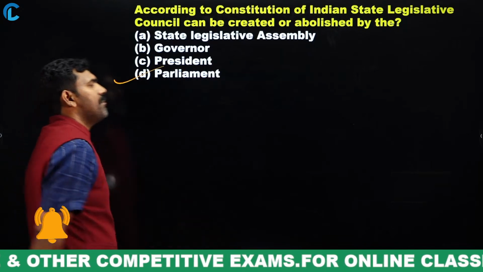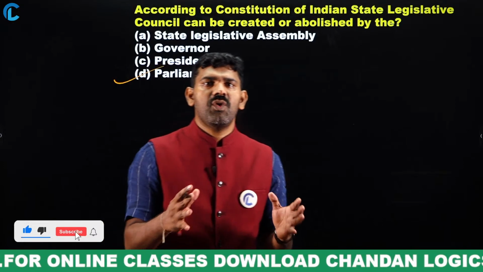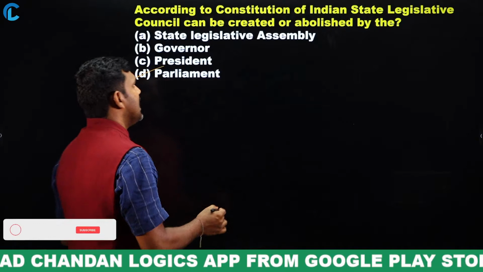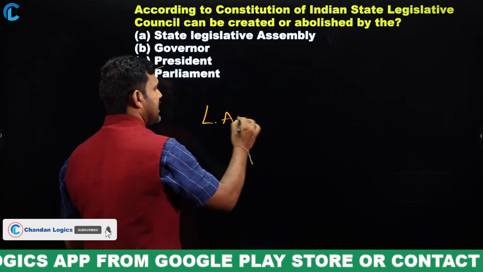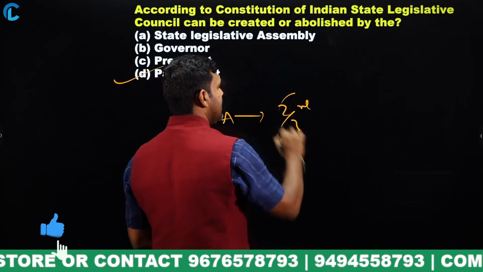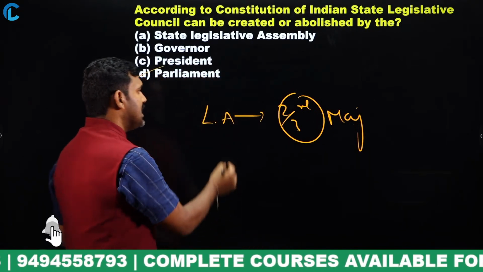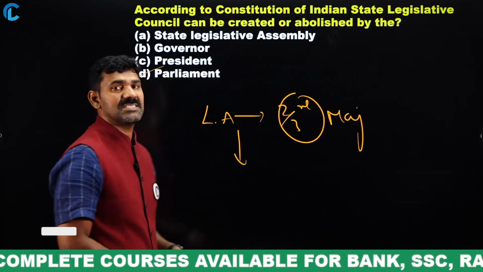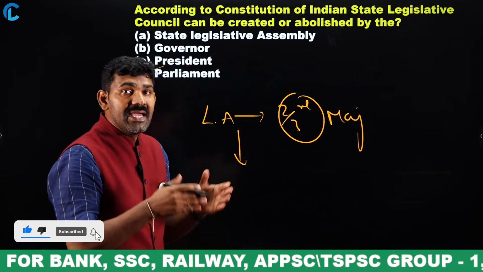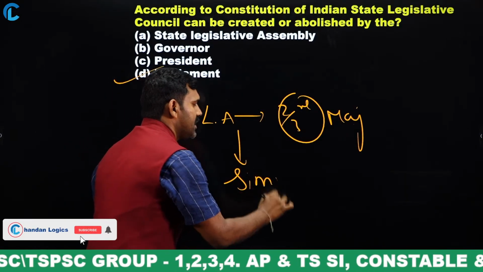The right answer is nothing but Parliament. See here, for example, if any state wanted to have a council, a state council, what is the process? The legislative assembly of the state should pass a resolution with a 2/3 majority, which means a special majority. When the legislative assembly passes the resolution with a special majority, that will go to the Parliament. In Parliament, the legislative council will be created with a simple majority.